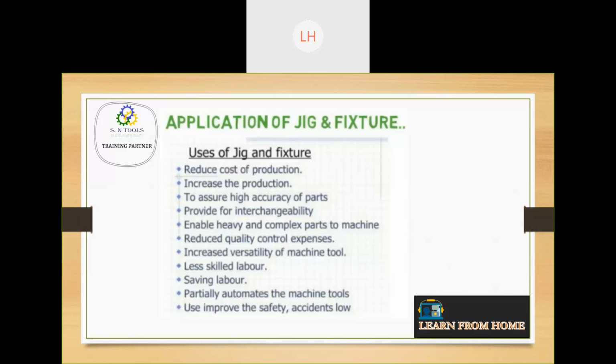It will increase the production and reduce the cost of production. So there is no need of skilled laborers; an unskilled laborer can do this. If you give the jig to him and tell him to drill, he will do the drilling for 1,000 parts, because he does not have to use his mind. He has to just follow the instructions. So in that way, unskilled laborers can be used.